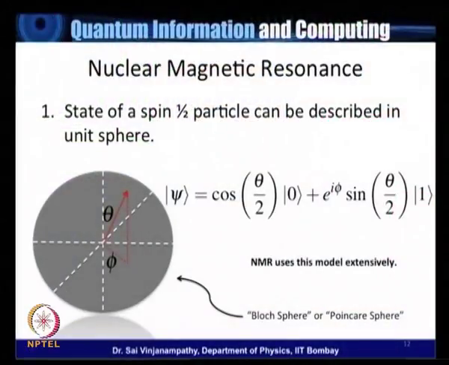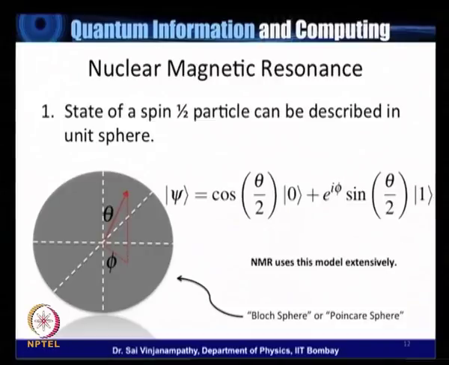So let's look at NMR quantum computing. NMR quantum computing is built on nuclear spins, which are qubits. To discuss them, let me describe to you the Bloch sphere representation, right? The Bloch sphere representation is simply a representation of a pure state in terms of two variables, theta and phi, right? And these theta and phi describe points on a unit sphere, right? This Bloch sphere, or Poincare sphere as it's sometimes called in optics, is used extensively in nuclear magnetic resonance, and we too will make use of it in our discussion today.